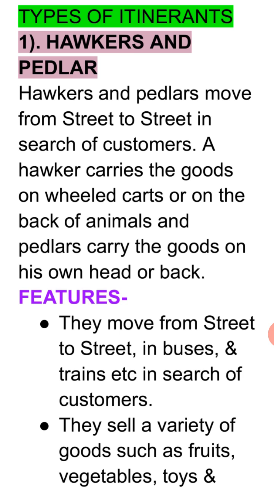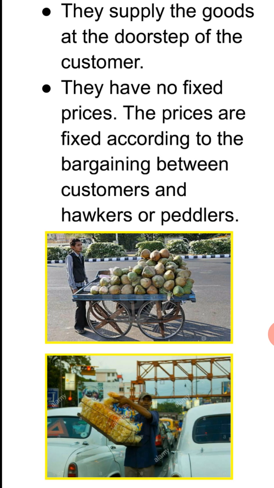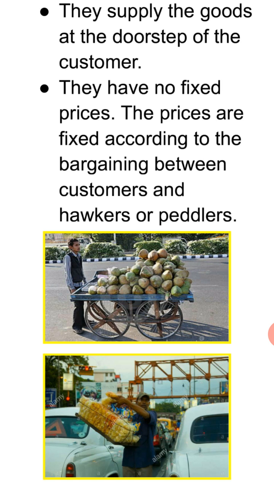See the features of the hawkers and peddlers. The very first, they move from street to street. ये आपको streets में घूमते मिलेंगे, buses, trains, in search of customers. Next, they sell a variety of goods such as fruits, vegetables, toys, bangles, etc. ये different variety products sell out करते हैं. Next, they supply the goods at the doorstep of the customer. Wherever the customer is there, either at home or sitting in a train or the bus, etc.